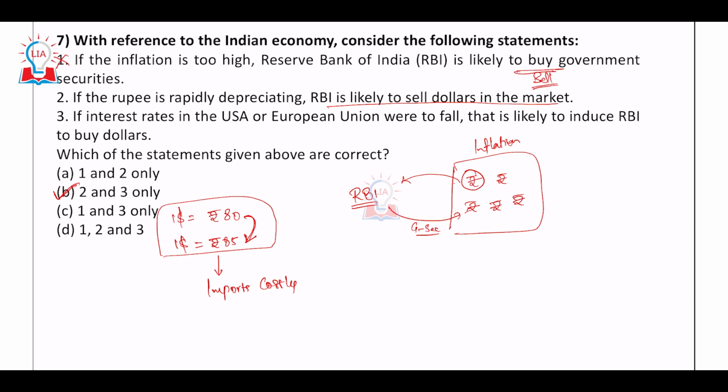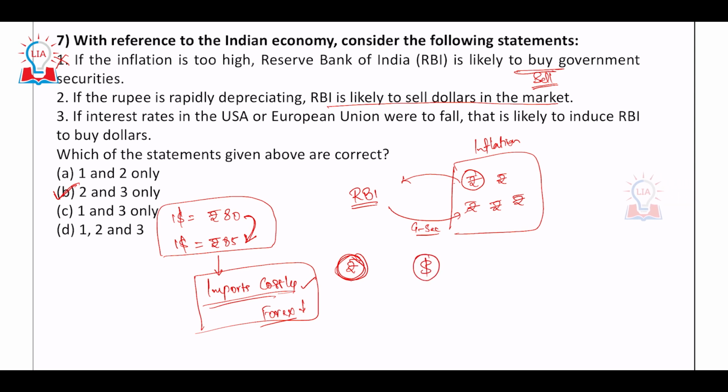Imports become costly, but we are an import dependent nation, right? We need some basic imports to come into India. So if imports become costly, our import bill would rise. If the import bill is rising, we have to spend from the forex. Our forex reserves would start going down. For this reason, what will the RBI do? RBI will intervene in the market and somehow cause our rupee to look better, right? Rupee should look better in relation to the dollar.